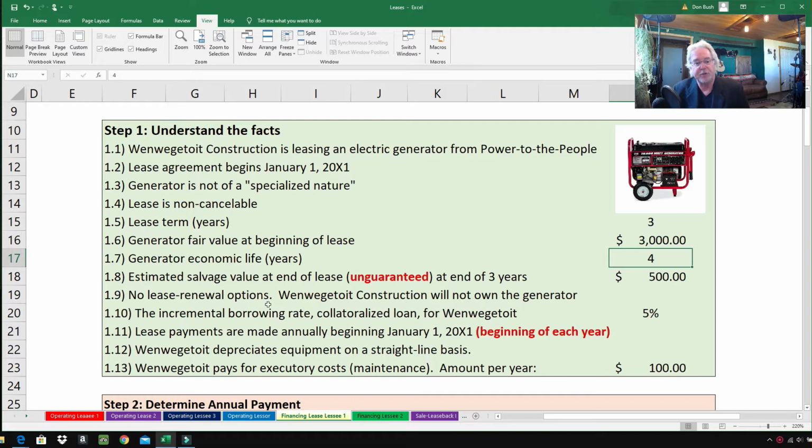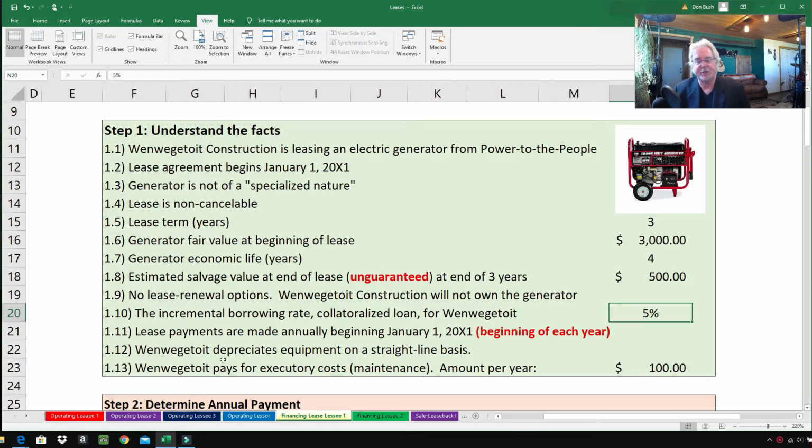No lease renewal options. When we get to construction, we'll not own the generator. So at the end of 4 years, that generator is going to be turned back in to Power to the People, and there won't be a renewal. 1.10, the incremental borrowing rate, collateralized loan for when we get to it, construction is 5%. So we'll capitalize this at 5%. 1.11, the lease payments are made annually at the beginning, January 1st, 2001. I've got in bright red, beginning of the year, and this is typical of leases.